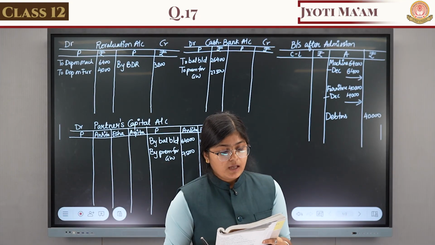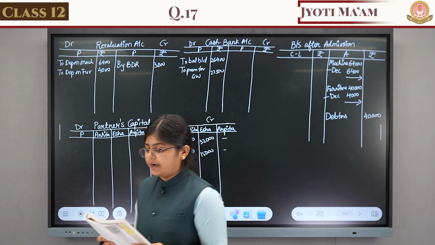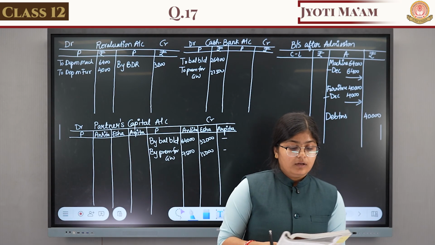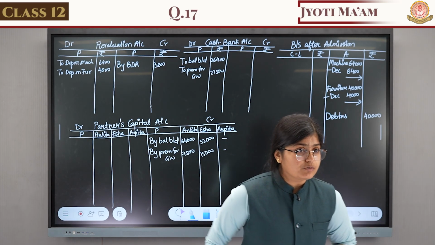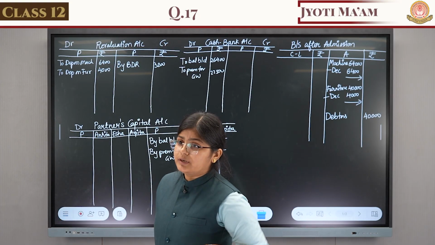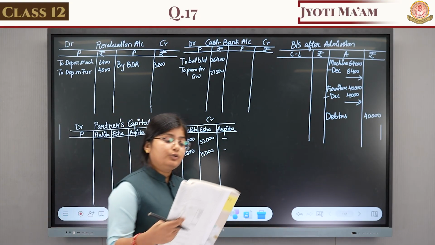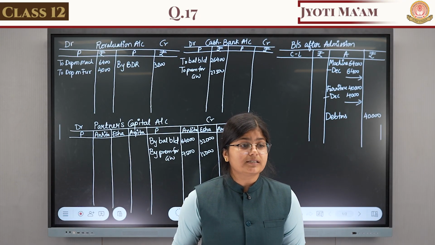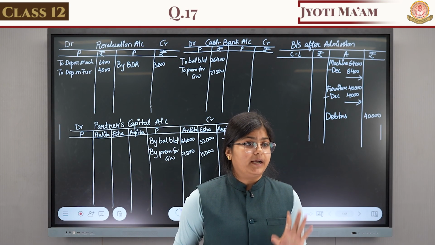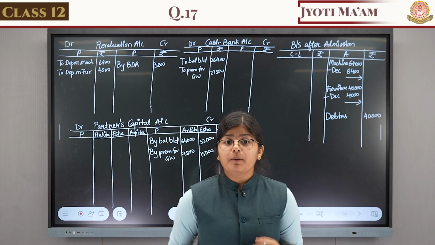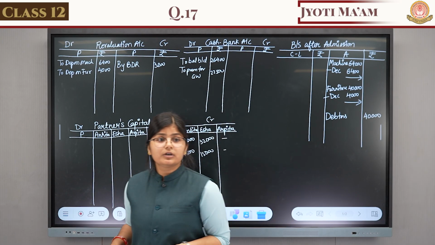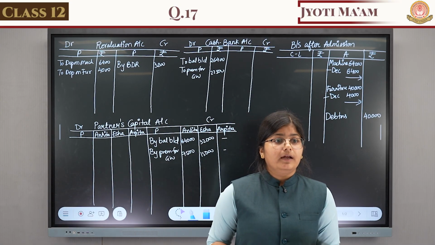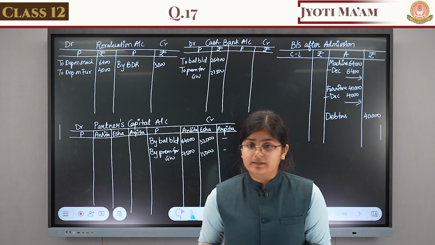Last adjustment. Insurance premium of 2,400 out of 12,000 is to be carried forward to next year. That means we have paid 12,000 insurance premium, and 2,400 is to be carried forward to next year. That means it is prepaid. We have paid in advance 2,400, and whenever we pay anything in advance, it becomes an asset.